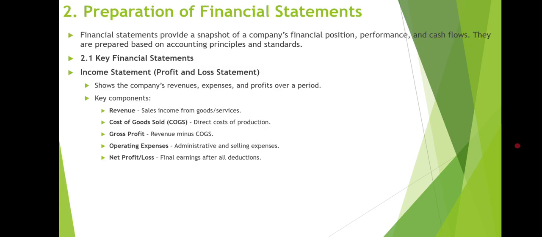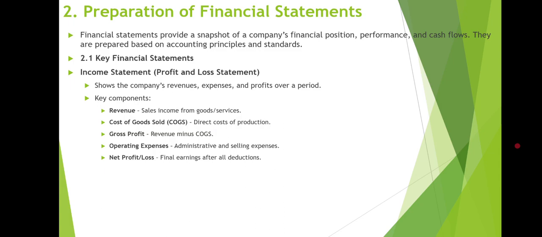So these are the key financial statements. First, we have the income statement, which includes the profit and loss statement. It shows the company's revenue, expenses, and profit over a period. The key components are revenue, that means the sales income from goods or services, and cost of goods sold, that means the direct cost of production.